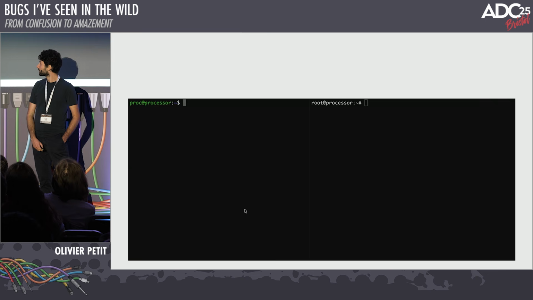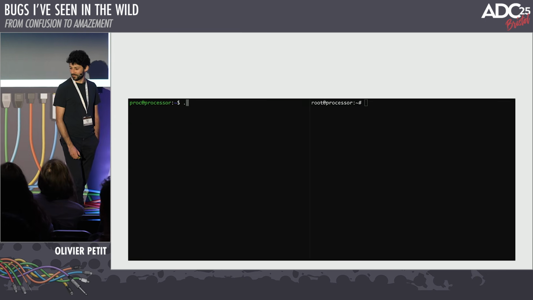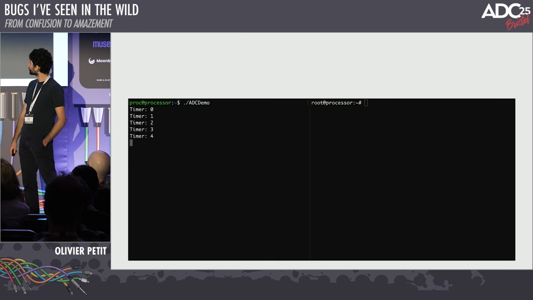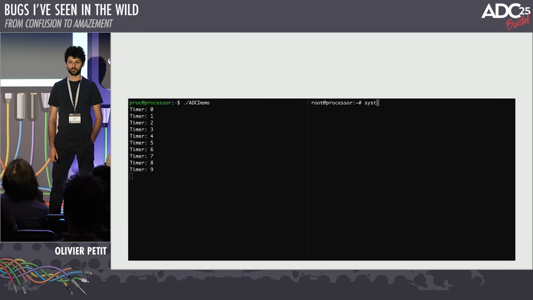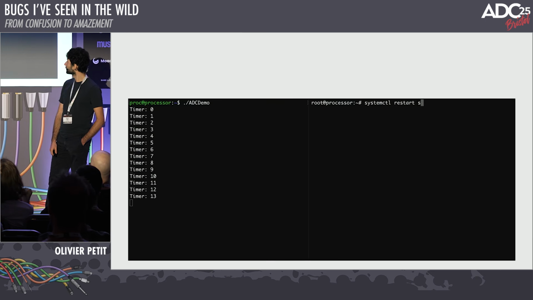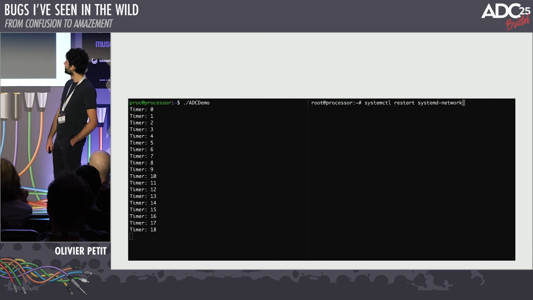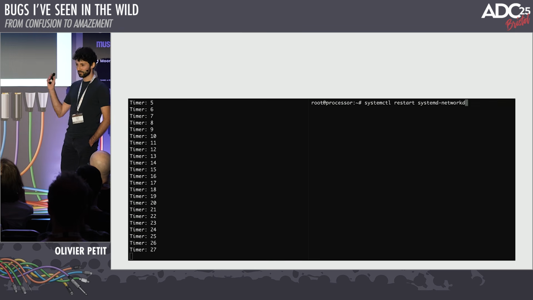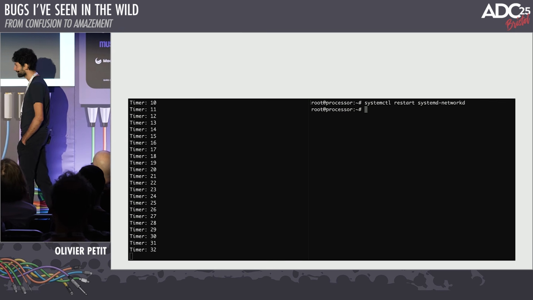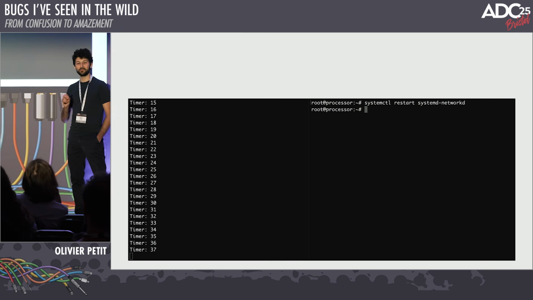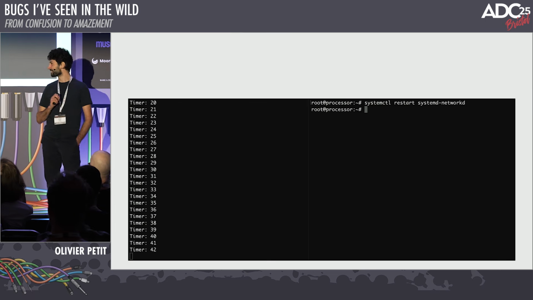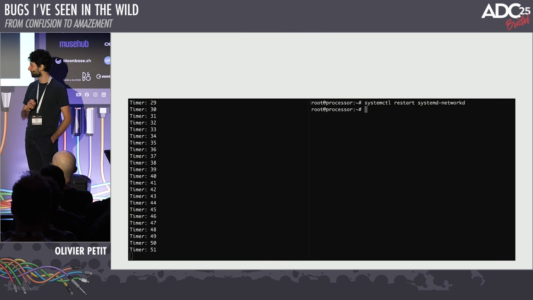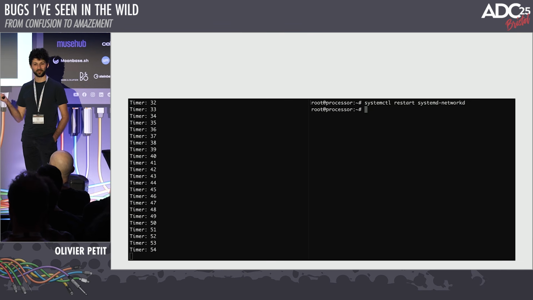So I'm going to run this, and you're going to see. So I run the program, and it works just fine. And then on the same machine, I'm going to restart the network configuration. It's a Linux system, so systemctl restart systemd network D. And so it's still working, it's still running fine, but wait for it. Crucially, it's not immediate, right? Because that would be too easy. I think we're close now. It just stops working.